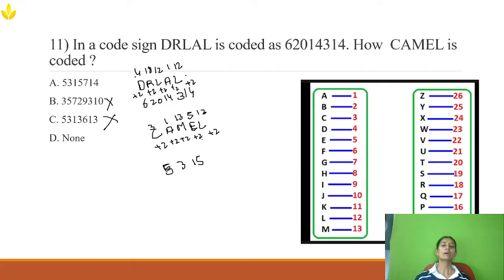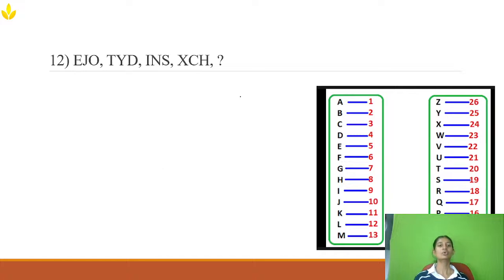Now 5 plus 2 will be 7, and 12 plus 2 will be 14. So option A is the right answer. Okay, now moving on to the next question. The next question is also from letter series. Now they have given EGOTYDINSXCH. What is the next letter?